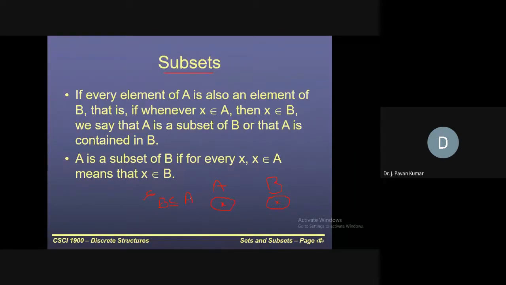Let us denote this with a Venn diagram. A is this particular set, and B is like this. Now B is a subset of A or not? Yes, because any element, if you consider, will be part of B as well as A. So we can say B is a subset of A. Now how will we denote this? B is subset equal to A. Now I will draw another one.